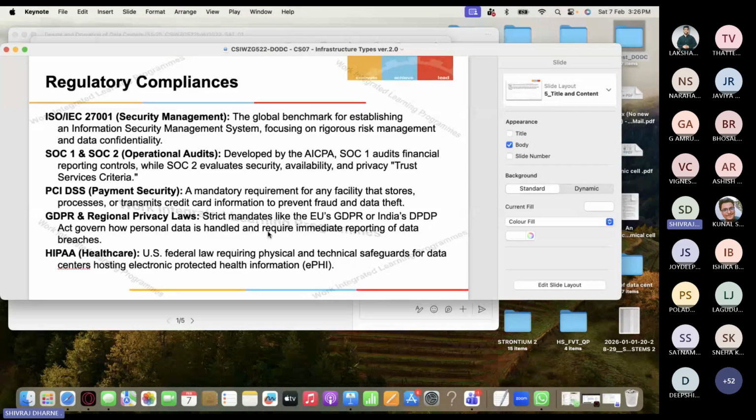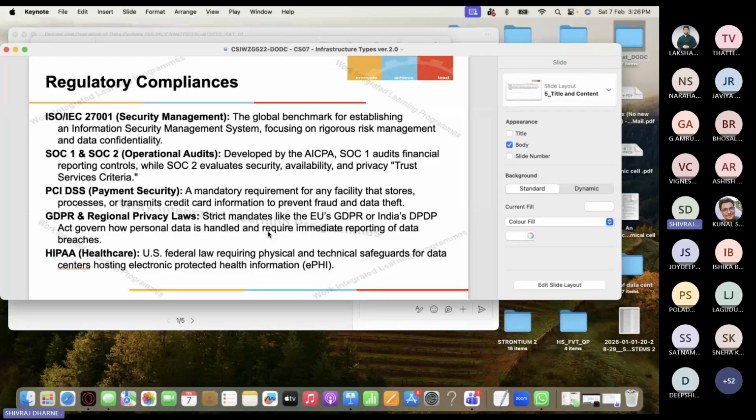Anybody knows India's DPDP Act? Have you heard about India's DPDP Act? At least, no? Okay. What is the DPDP Act in India? Basically, this means the Digital Personal Data Protection Act. This was implemented in 2023. So it is India's main data privacy law. It lays down how personal data of individuals must be collected, used, stored, and protected.